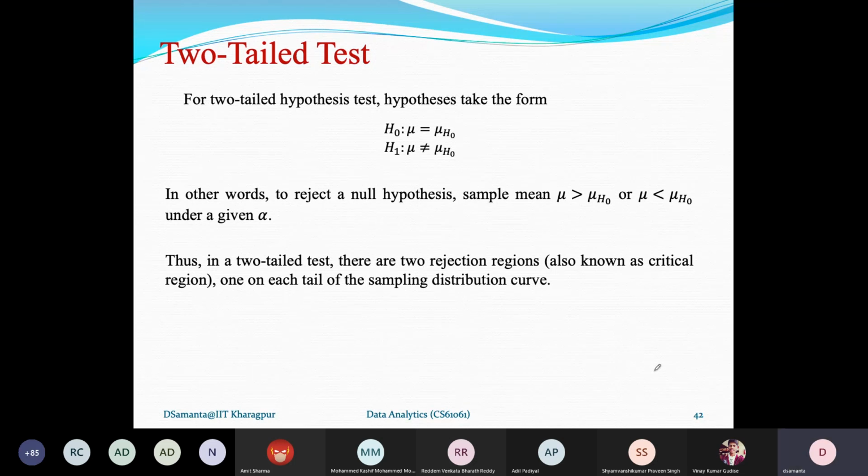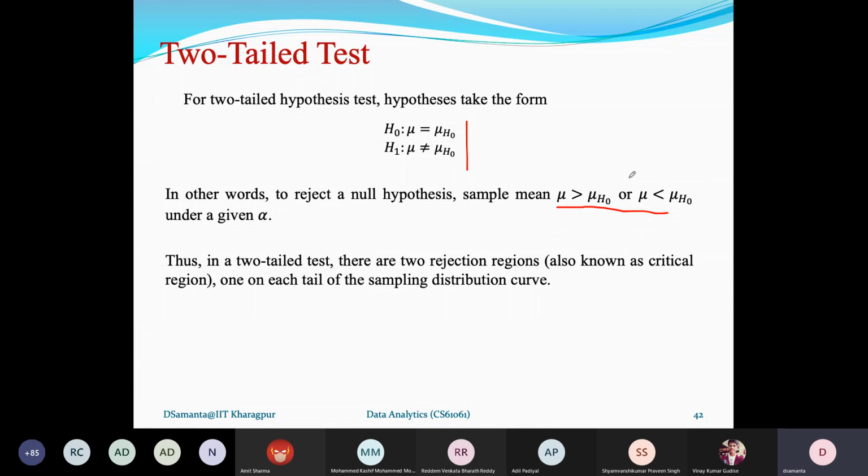On the other hand, if the alternate hypothesis is a not equals sign, then this is called a two-tailed test. So this is an example of a two-tailed test. And if the alternate hypothesis takes this form, then this is called a one-tailed test.